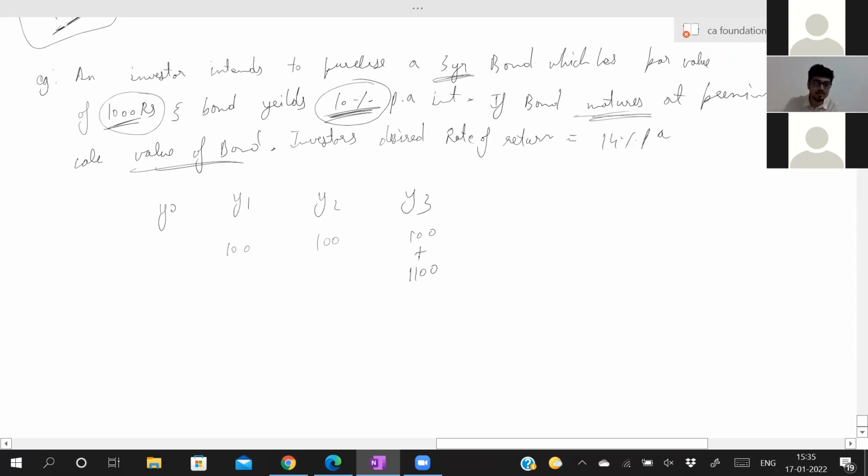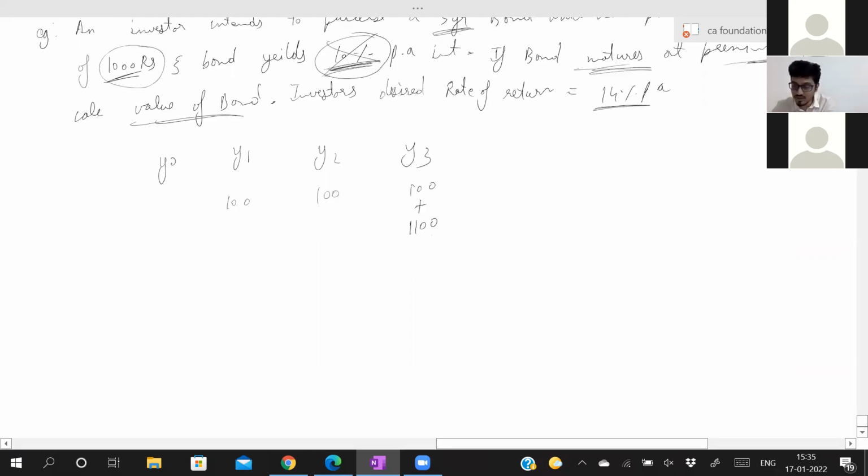Now they are asking you to find the present value of the bond if the rate of return is 14% per annum. Even 10% is not useful. 10% is useful only to write down these amounts: 100, 100, 100. Now the bond is redeemed at a premium. The bond will mature at a premium of 10%, or if it is given, the bond will be redeemed at 10% premium, which is 10% more than the par value. So that's how you got 1,100.